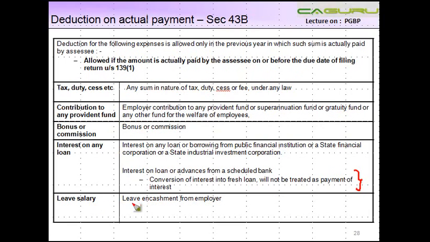Leave salary, leave encashment from the employer again is allowed as a deduction subject to the payment condition mentioned here. So section 43B is definitely one of the most important sections which you will come across. The reason being that many a times quite a few questions are asked on this, right? So just be careful, just try to understand it a bit more in detail. We'll take up 1 or 2 practical questions on this. You can also try some more questions independently from the study material or the books that you are referring to pertaining to section 43B for practice purpose. Let us now move on to the next slide.